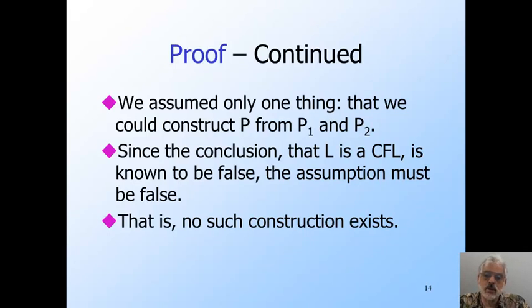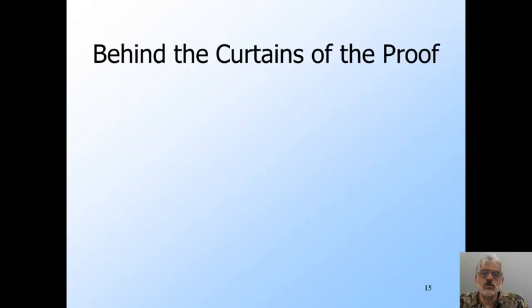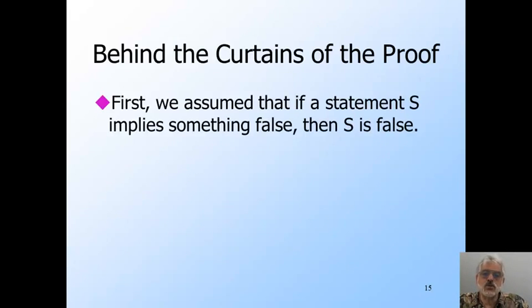We might be able to simulate them in some weaker sense, but that sense would have to be very weak indeed, and I would not want to think of it as a true simulation, since I couldn't tell from the one stack what both of the, quote, simulated stacks were doing. This proof used a number of logical tools that are sound, but which we might be tempted to question. First, we use proof by contradiction. That is, if we assume some statement S and we use correct logic and true statements to derive something false, then the statement S itself is false.